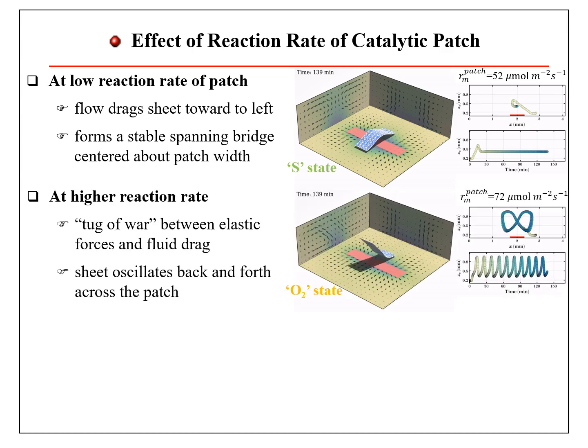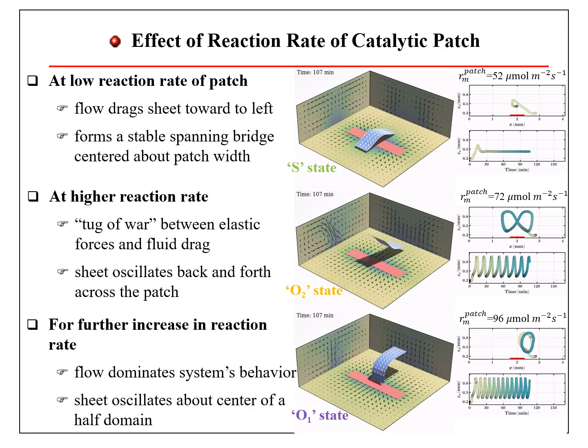At higher reaction rate of the patch, fluid flow increases and a tug of war between forces from the seeds and fluid drag causes the seed to oscillate, moving back and forth across the patch. We call it O2 state. The trajectory of the motion of the seed is periodic.